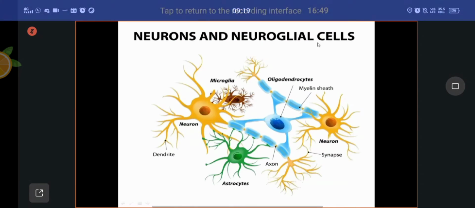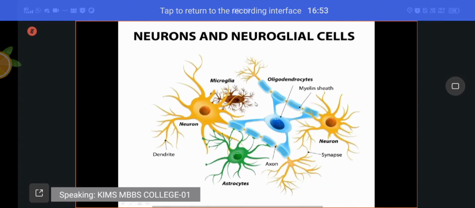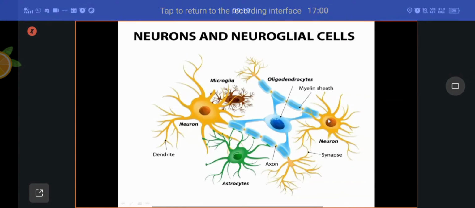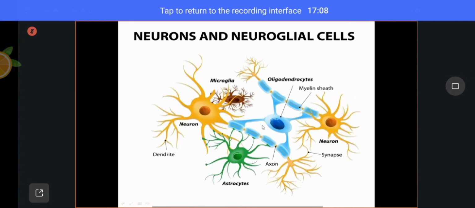In this picture, you can see the neurons and neuroglial cells, functional cells and supporting cells. These yellow cells are neurons and the other cells are neuroglial cells. These green star-shaped cells are astrocytes.